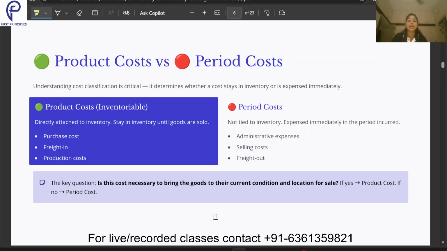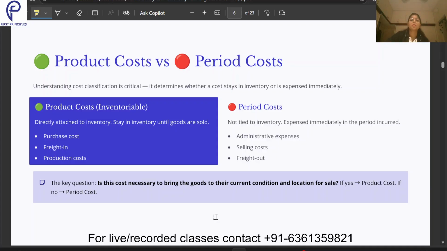So any cost which I have incurred, like suppose this body lotion, I wanted to wrap it in a cardboard box and then bring it to my outlet. The cost which I am incurring in making a cardboard box for this and also in bringing it to my outlet is termed as a product cost, and that will be an inventoriable cost. That will be attached to this particular body lotion, that will stay with this body lotion and will be shown in my inventory on my balance sheet.